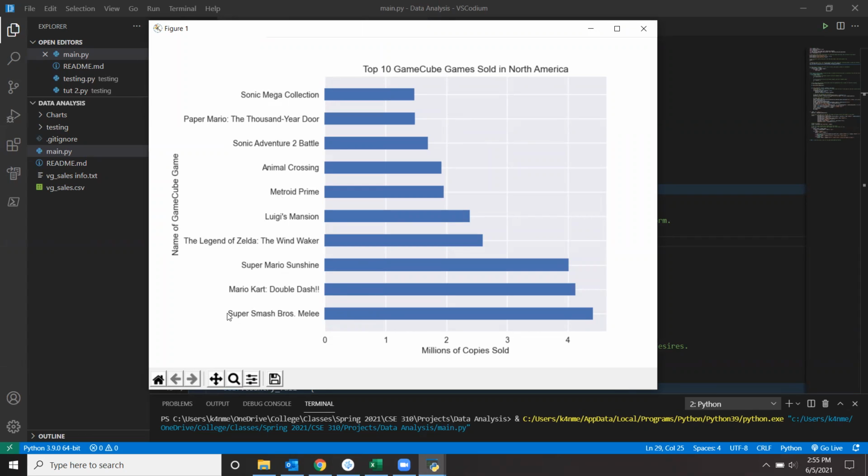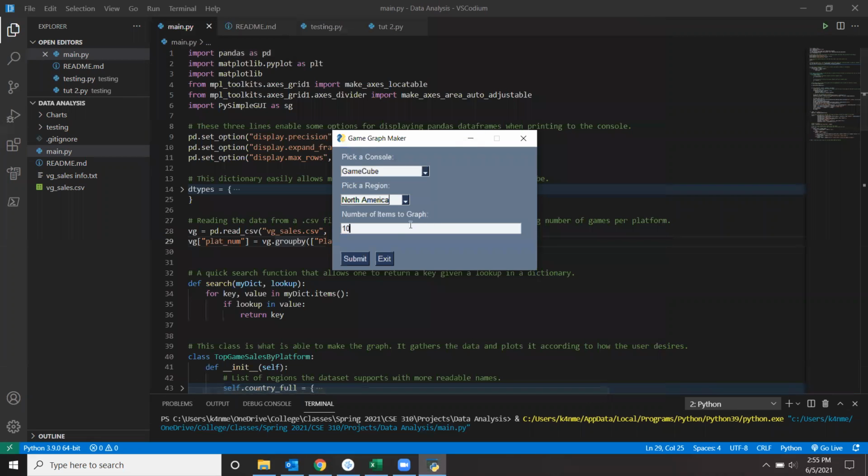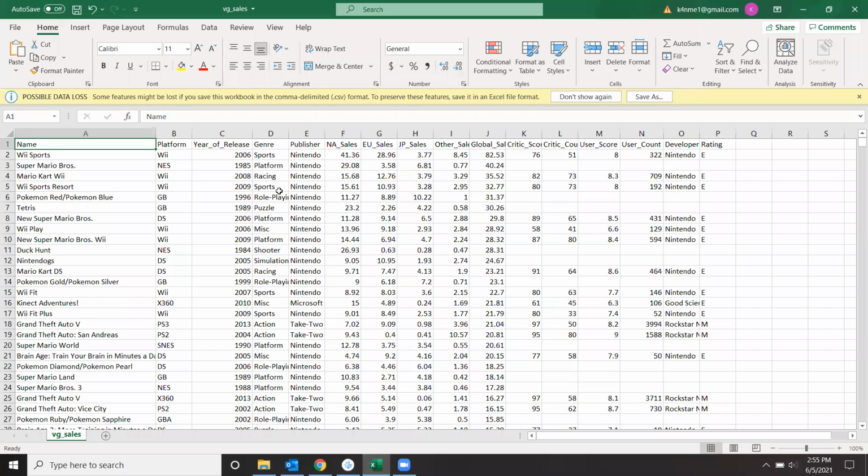We can see that the games that had the most sold copies was Super Smash Bros. Melee, and the 10th one is Sonic Mega Collection. And you can do this for worldwide or any of these three categories or any of the many consoles on this list. The Nintendo Switch isn't on here because it's newer than 2016, I believe. So yeah, let's look at the data set that I'm using.